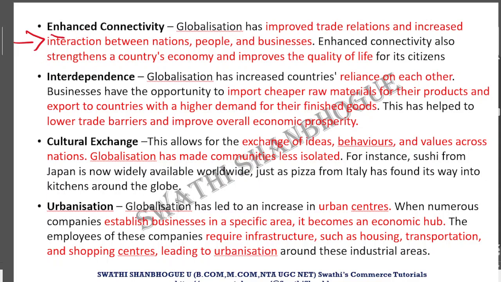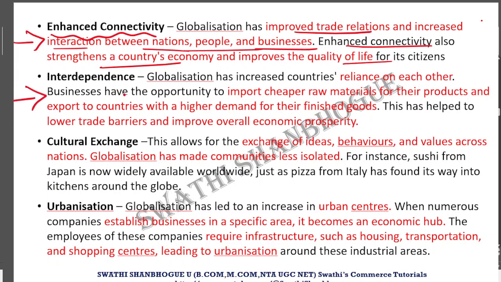Next, globalization enhanced connectivity. Connectivity, because there were improved trade relations. Now, if you are continuously trading between one country and another, usually what happens is that interaction starts to build, and the nations, people, and businesses will start to correlate with each other. Once they start to correlate with each other, connectivity will obviously be established. So that is why there was enhanced connectivity, and it strengthened the country's economy as well as the quality of life for the citizens living in that country.